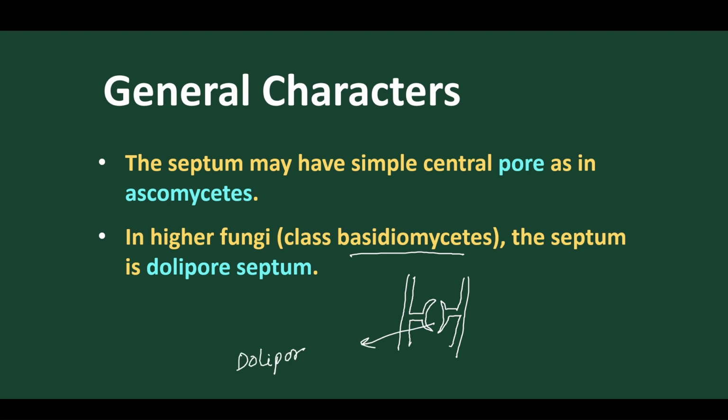This is called the doliiform septum. Got it? And this is present mostly in Basidiomycetes, and this is the septum part. So in Basidiomycetes we don't have a central pore, because in Ascomycetes we found central pores are present. But in Basidiomycetes we find a modified pore present at the septum, and this type of modified pore is called the doliiform septum.